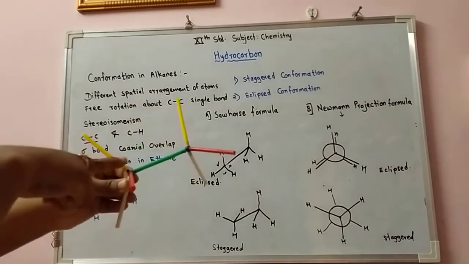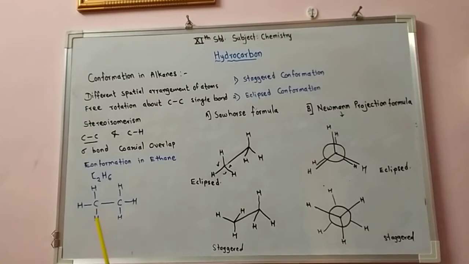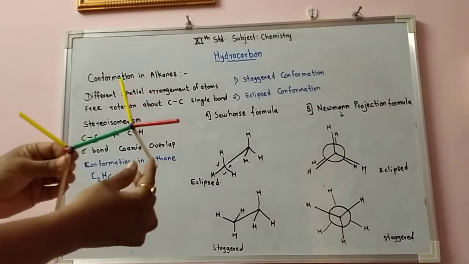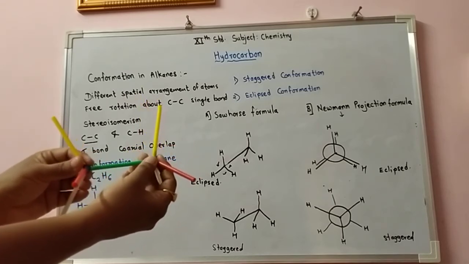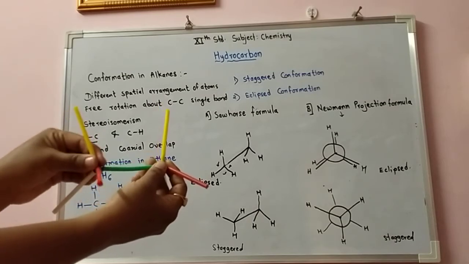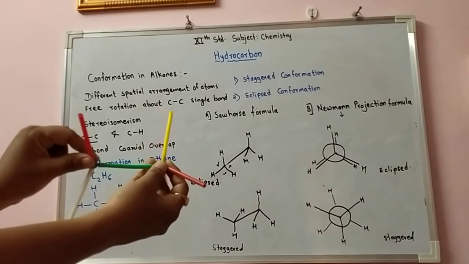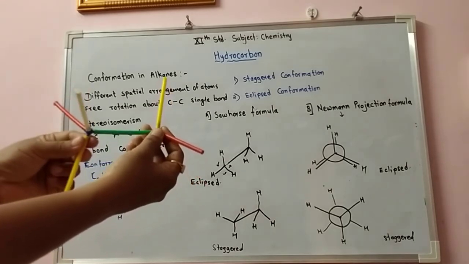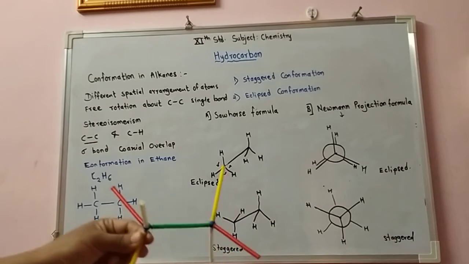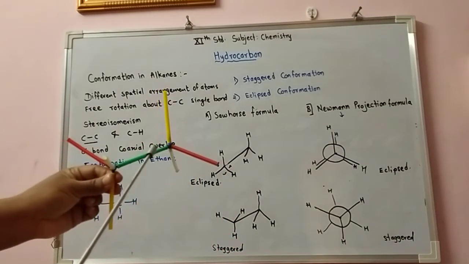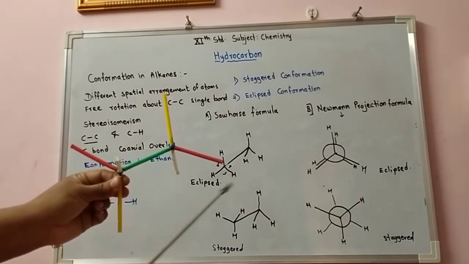Now the staggered one, the same. In the Sawhorse representation of staggered, rotate this. After rotation we get the staggered conformation. If we rotate this in this way, we get the staggered conformation, where this is the representation of the molecule in which the hydrogen atoms lie as far apart from each other as possible.